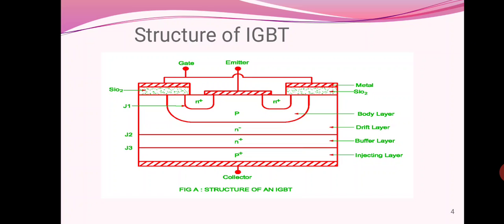The additional P plus layer forms the drain of the IGBT. The IGBT with a buffer layer is termed a symmetrical IGBT, whereas one without a buffer layer is termed an asymmetric IGBT. The IGBT combines the advantages of BJT and MOSFET.